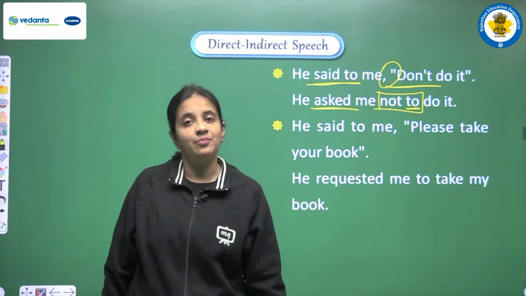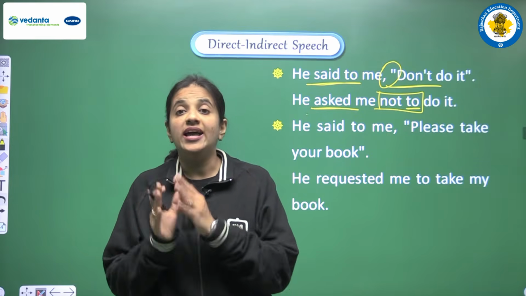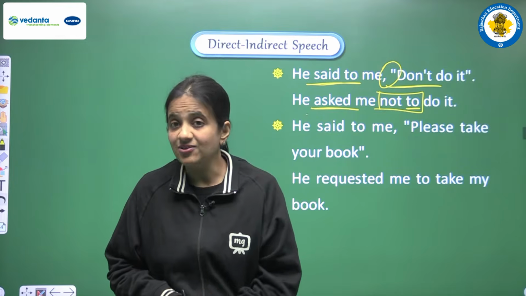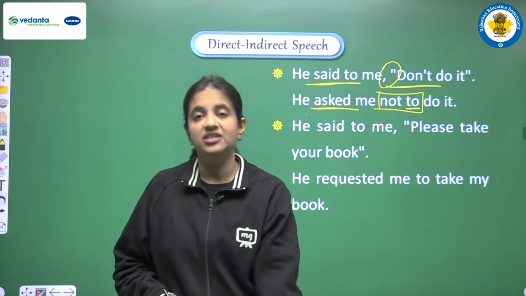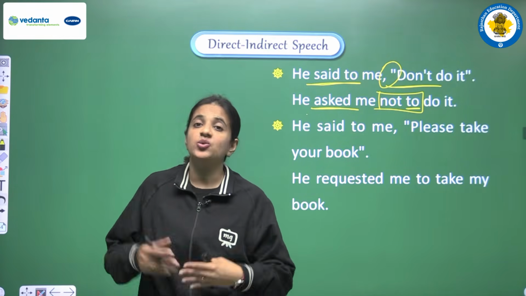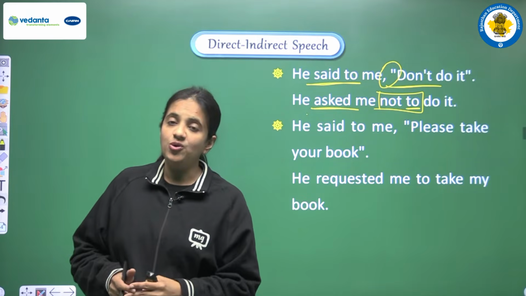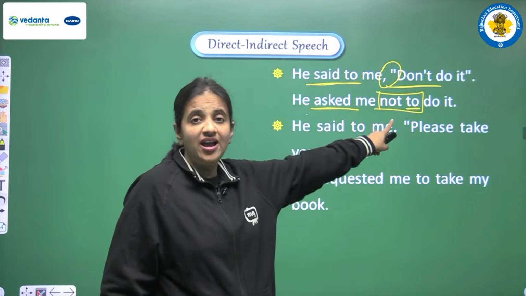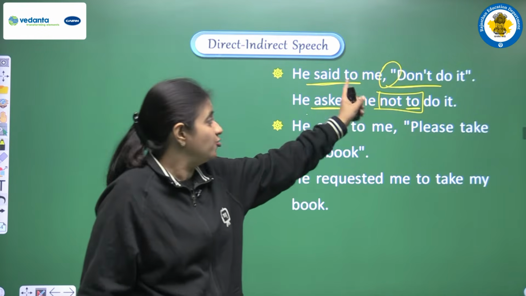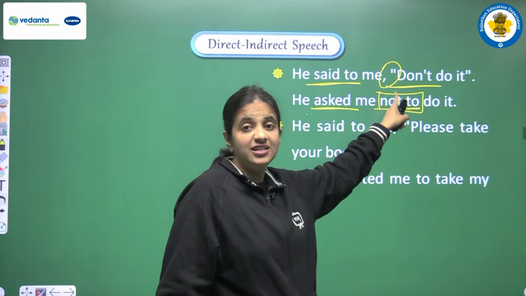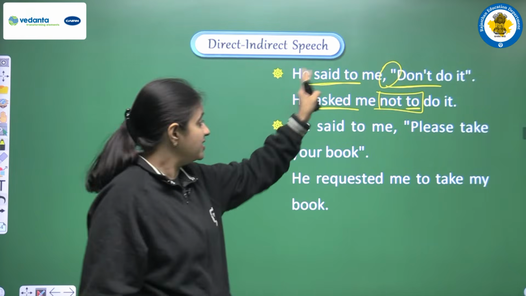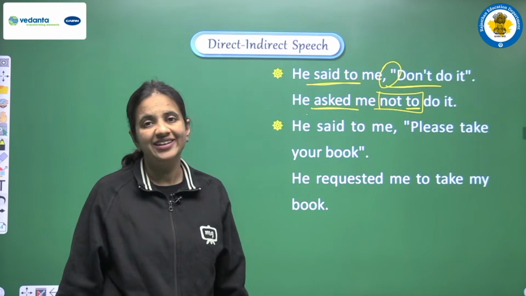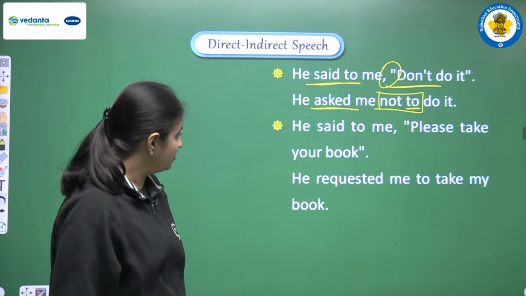When we are converting an imperative sentence, as a conjunction we have to use to, right? But if we have a negative sentence in direct speech, then when we are converting the sentence, in the indirect speech also we have to maintain the negative structure. So for that we have to add a negative word. So we are using not here, just before to. So the complete sentence will be he asked me not to do it. Okay. One more example we have.